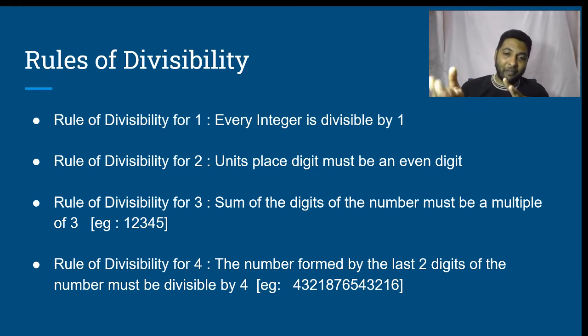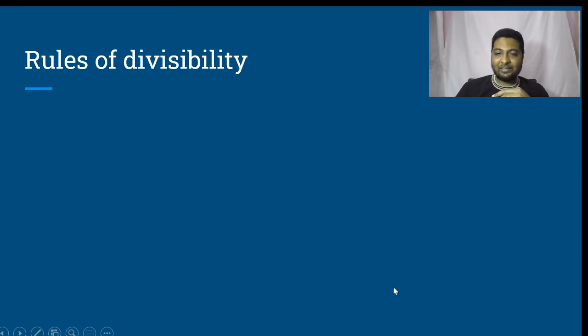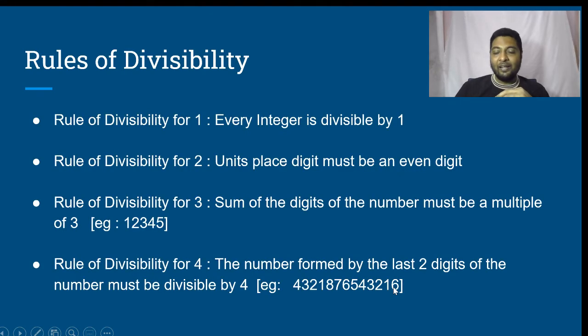You don't have to divide the entire number by 4 and then check. Instead, look at the number formed by the last two digits, which is 16. This 16 is divisible by 4. Therefore, we say that the entire number is divisible by 4. This is the rule of divisibility for 4.